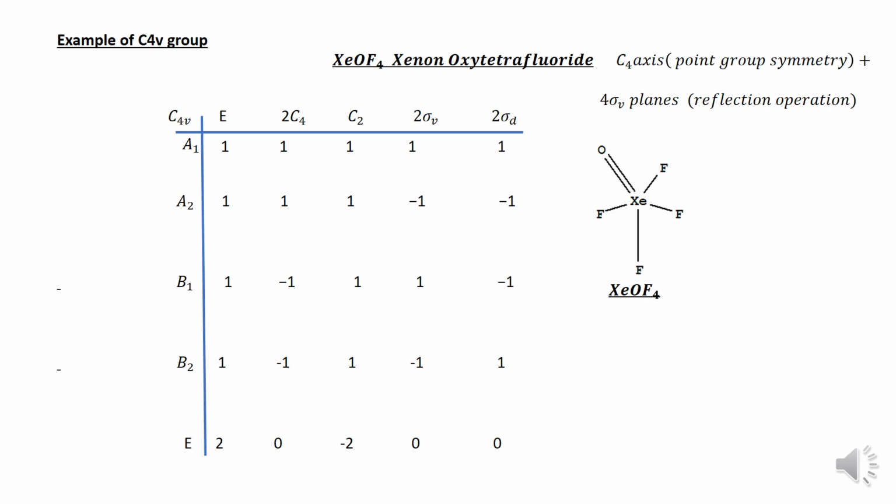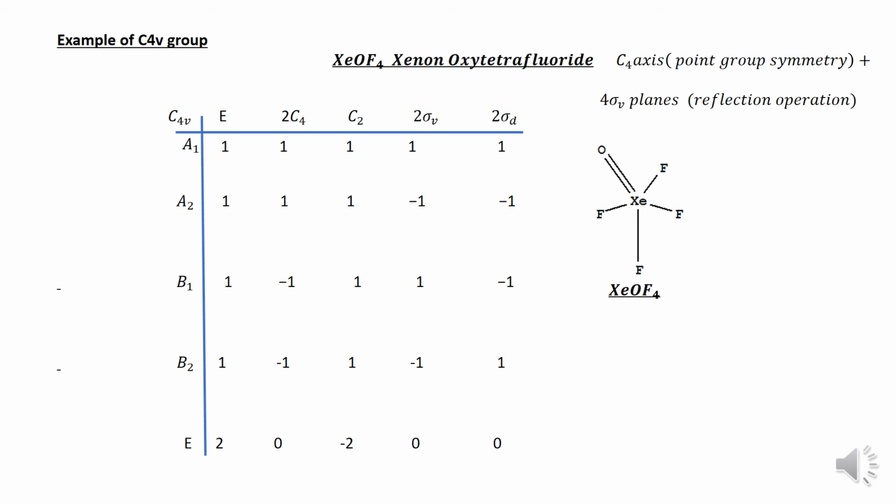And this is basically the character table for the C4V group. These are the C1, C2, C4 operations. These are basically the group symmetries, nothing else.